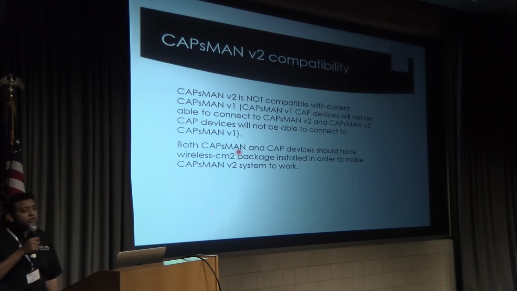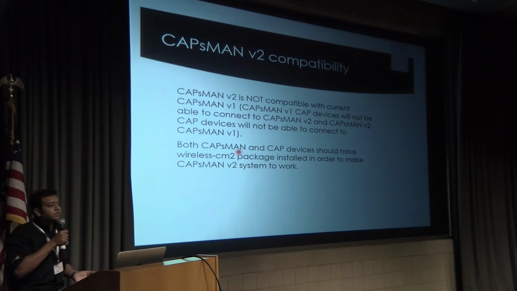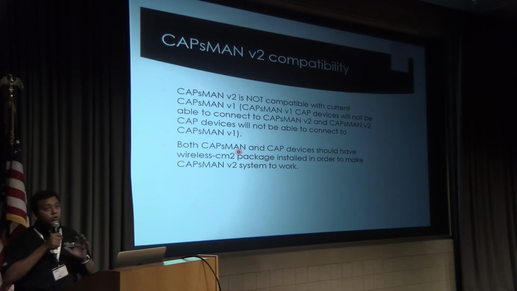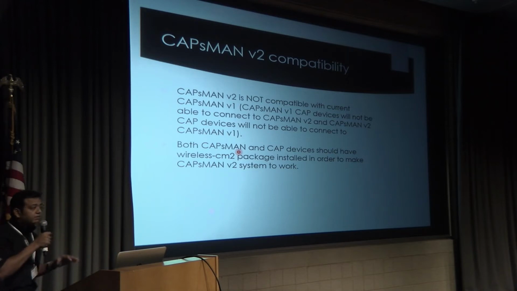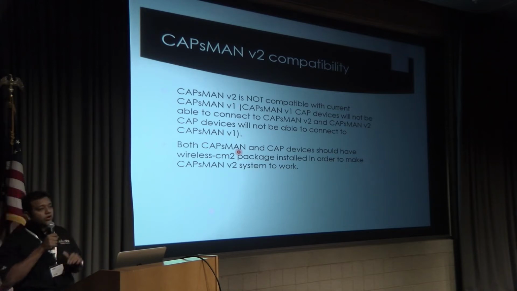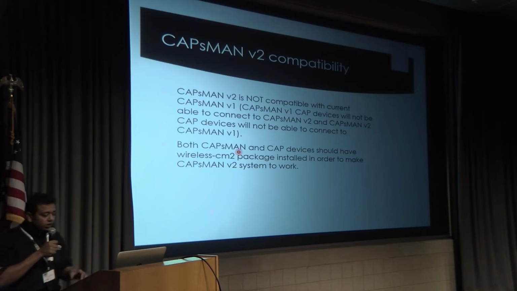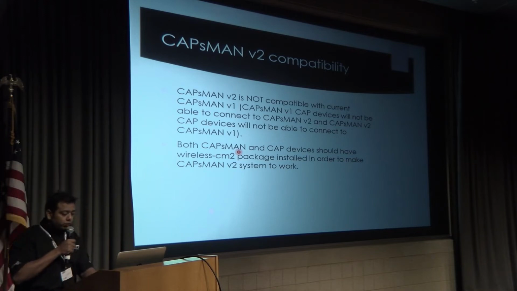If you want to run your CAPs system, you should know what version you are running. You have to be sure that version 2 is installed on the CAPsMAN controller and also on the AP. If you have different versions, you will not be able to communicate. So both devices should be on the same version.